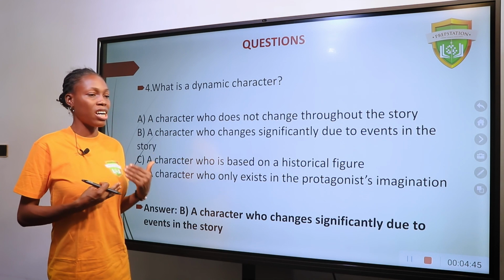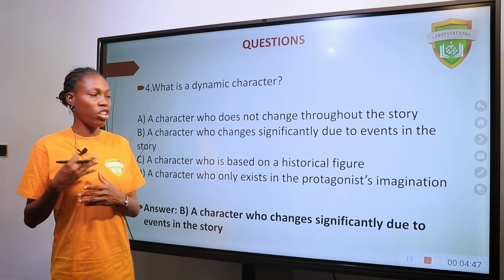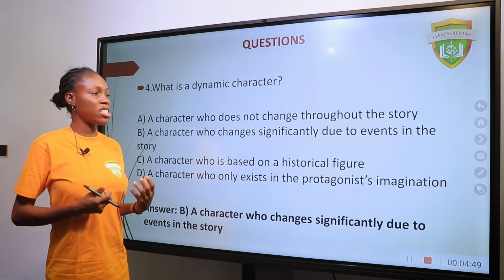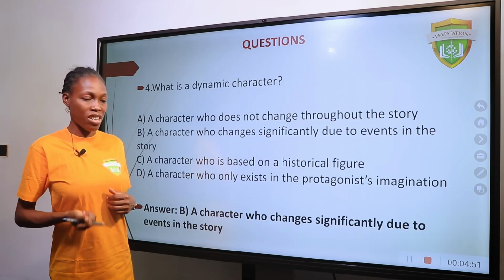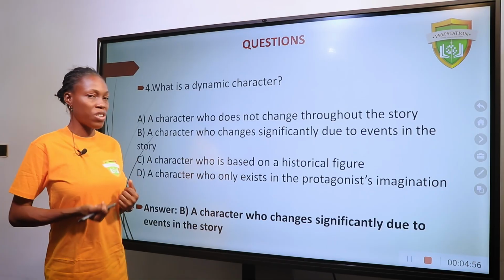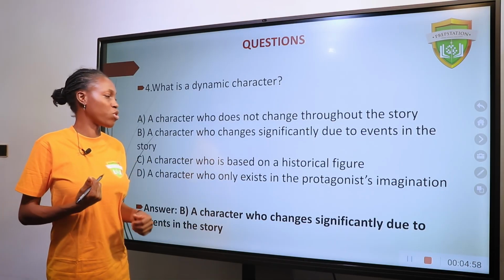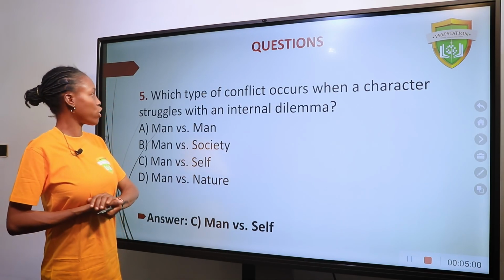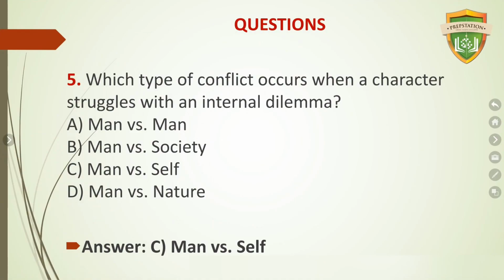You notice that character, probably if an ideology is introduced, learns and also tries out certain ideologies and changes significantly based on lessons he or she must have learned. Question 5. Which type of conflict occurs when a character struggles with an internal dilemma?